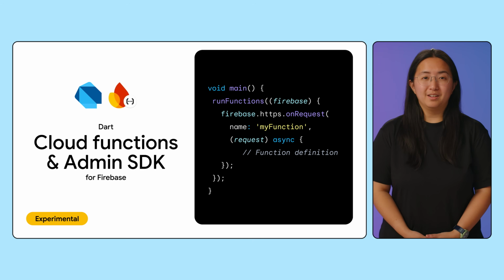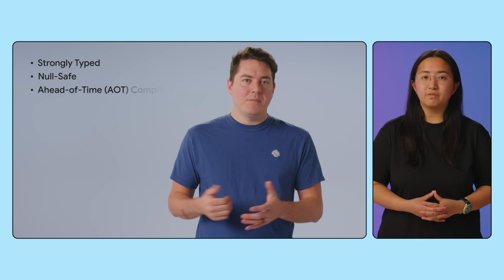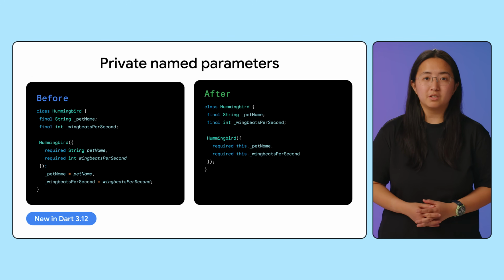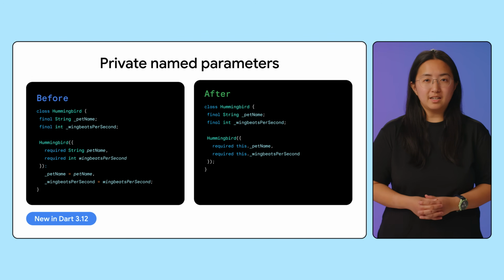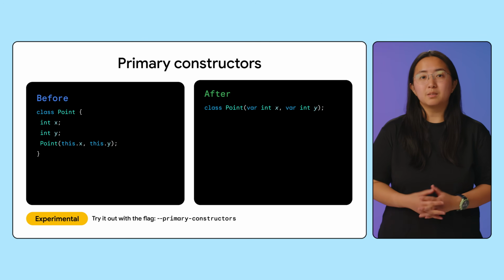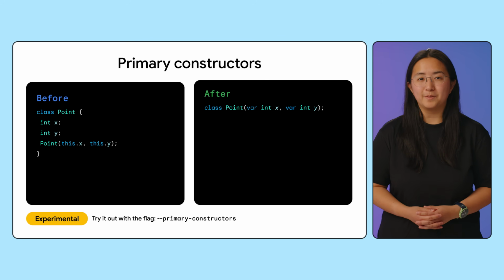First up, Dart. We are officially bringing Dart to Cloud Functions for Firebase, which means you can now write HTTP and callable functions in pure Dart. For more on Dart Cloud Functions, check out the talk, Build Full Stack Dart Applications with Flutter and Firebase Functions from Rody. Dart 3.12 also introduces private named parameters to initialize private fields directly from named constructor arguments, plus experimental support for primary constructors so that instance variables can now be declared directly in the class header.